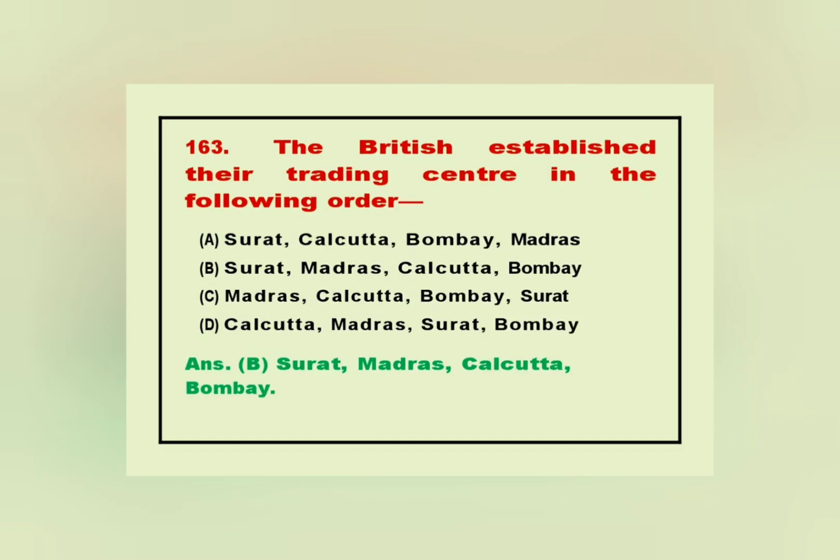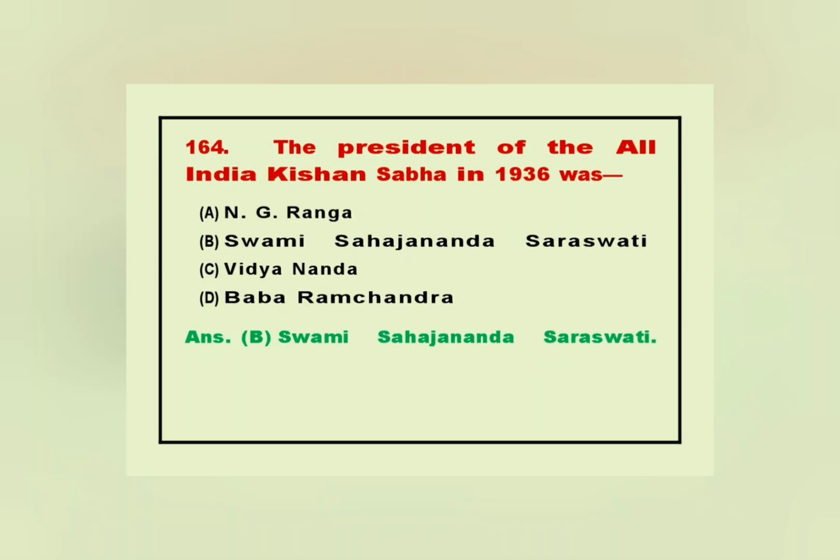163. The British established their trading centers in the following order. Answer. B. Surat, Madras, Calcutta, Bombay. 164. The President of the All India Kisan Sabha in 1936 was. Answer. B. Swami Sahajananda Saraswati.